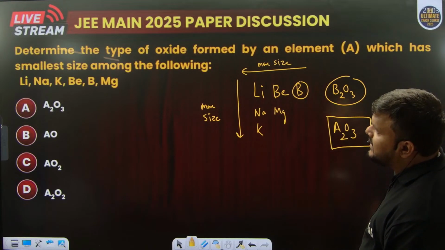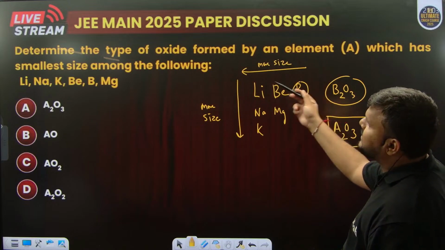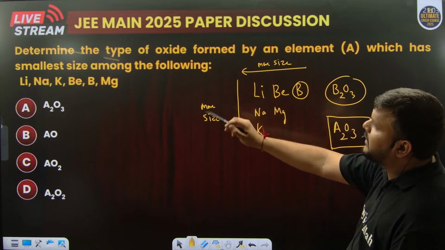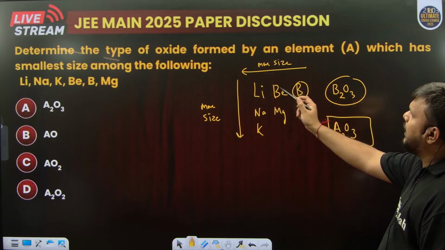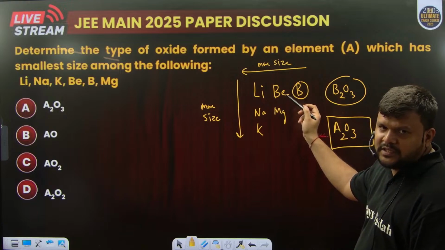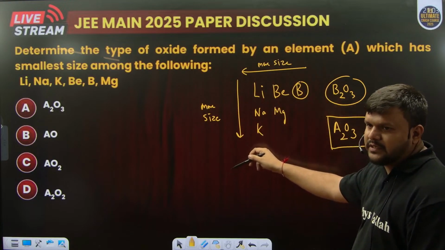So this is a very simple question. What was the question? They are asking us which element among them will have the smallest size. Boron. Why? Along the period, size decreases and down the group, size increases.